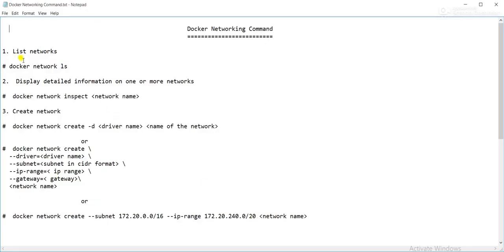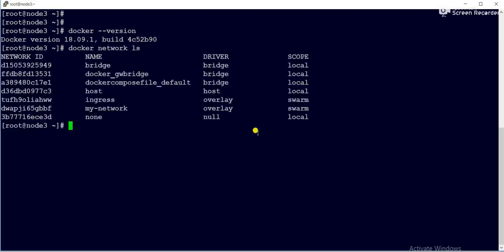First command: how can we list the networks available on my Docker host? Simply run docker network ls. On the extreme left you can see the network ID.